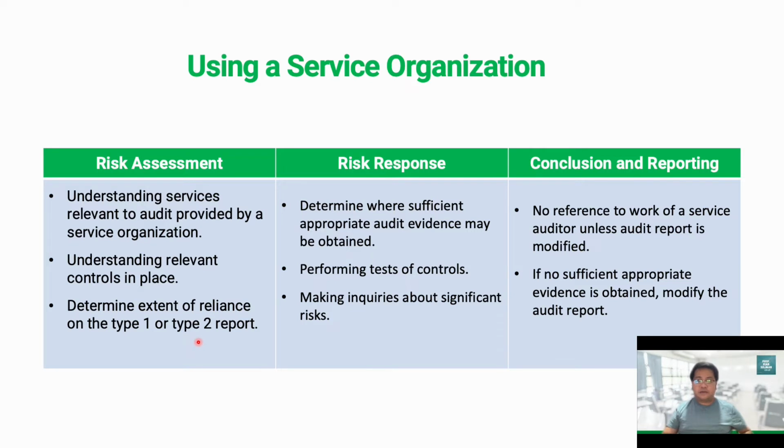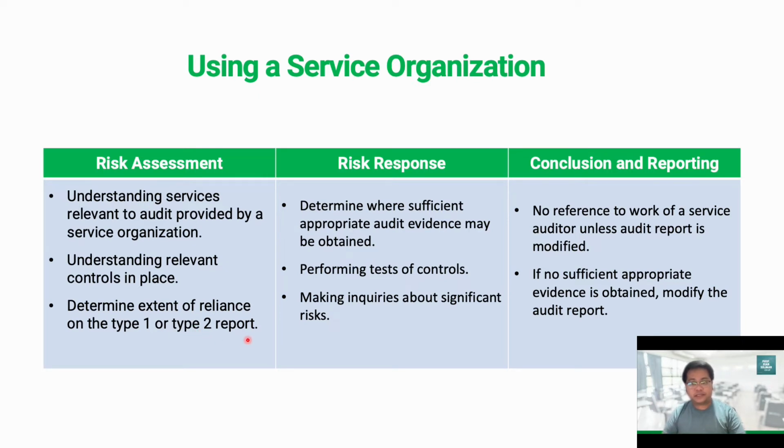So in the course of our understanding of the service organization or the impact of the service organization, some of the procedures that we can perform would be to obtain these reports if available, so a type 1 or type 2 report from the service auditor. We can also contact or communicate with the service organization, through the user entity with their consent, of course, to obtain specific information.